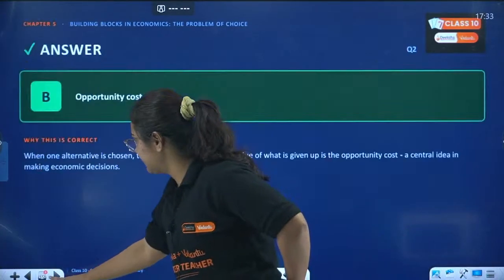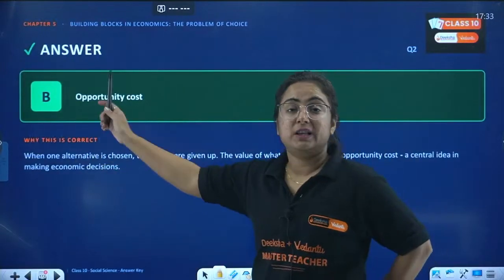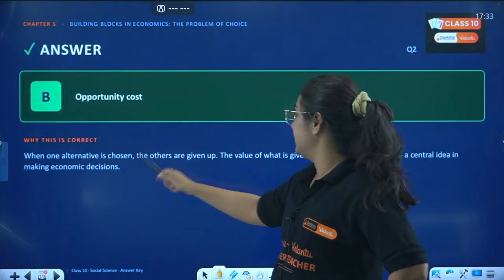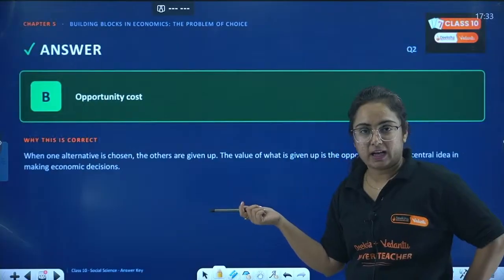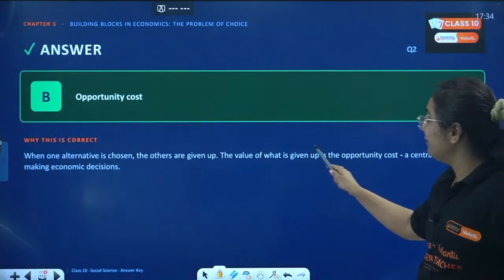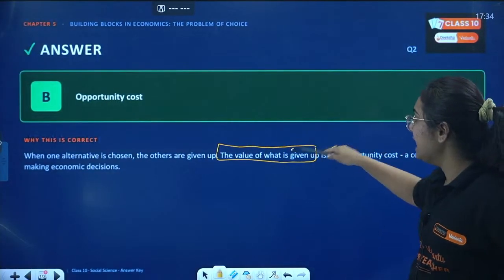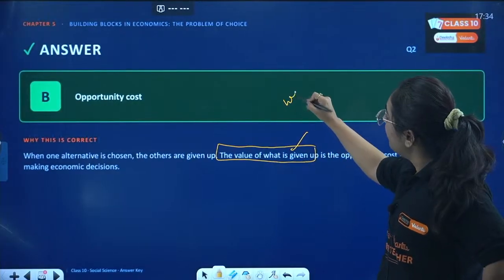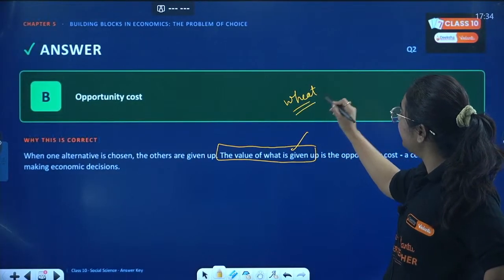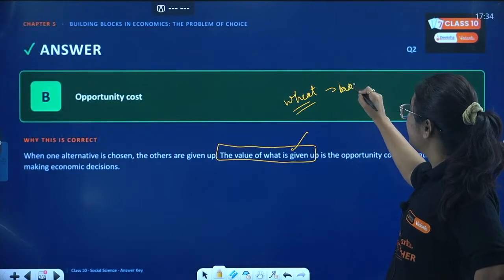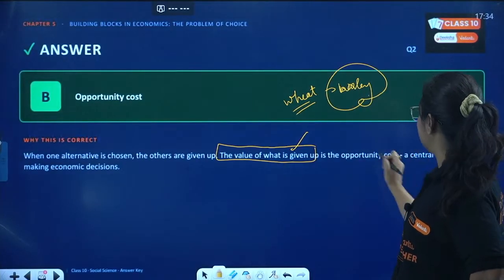Yes, the correct answer is B. Whenever you have alternatives to choose from, the others are given up. And the value of what is given up matters. When you grow wheat on 100% of your land, you are giving up barley. The value of what you are giving up is the opportunity cost.